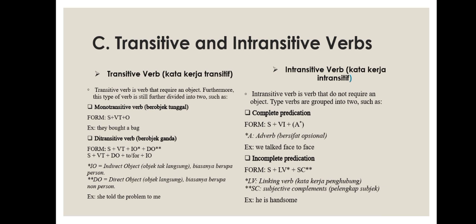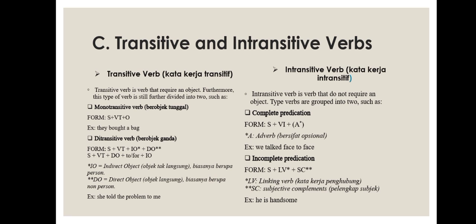Now for the third type of verbs: transitive and intransitive verbs. For the first is transitive verb or kata kerja transitif. A transitive verb is a verb that requires an object. Furthermore, this type of verb is still further divided into two, such as monotransitive verb or berobjek tunggal and ditransitive